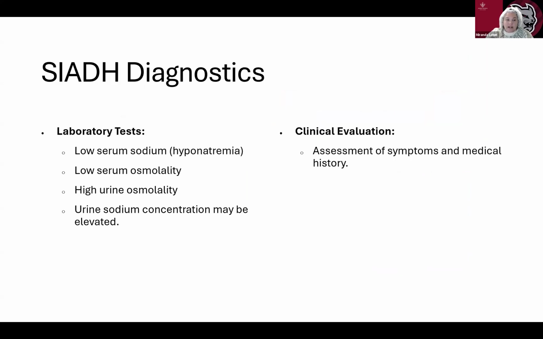Our diagnostics for SIADH are going to be low serum sodium because the body's fluid level is overloaded, low serum osmolality, high urine osmolality, and urine sodium concentration may be elevated. And we're just going to assess the symptoms and medical history of the patient.